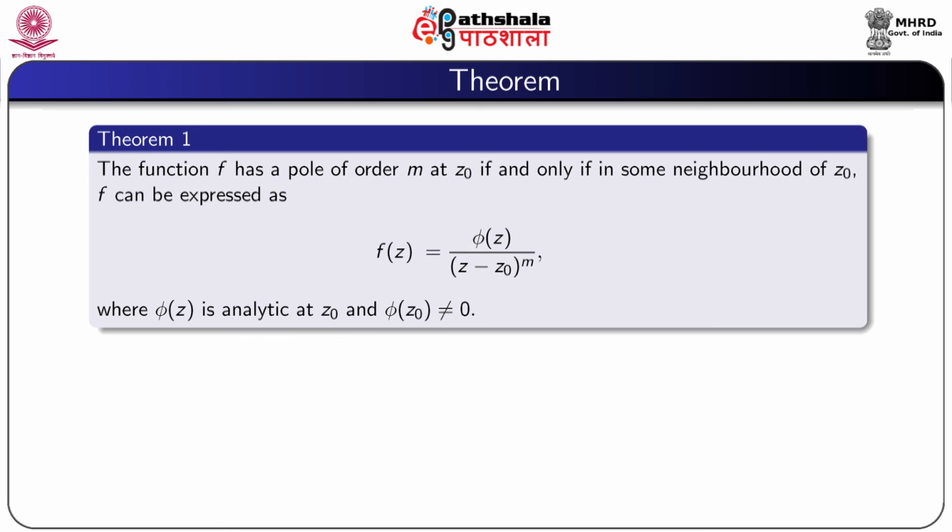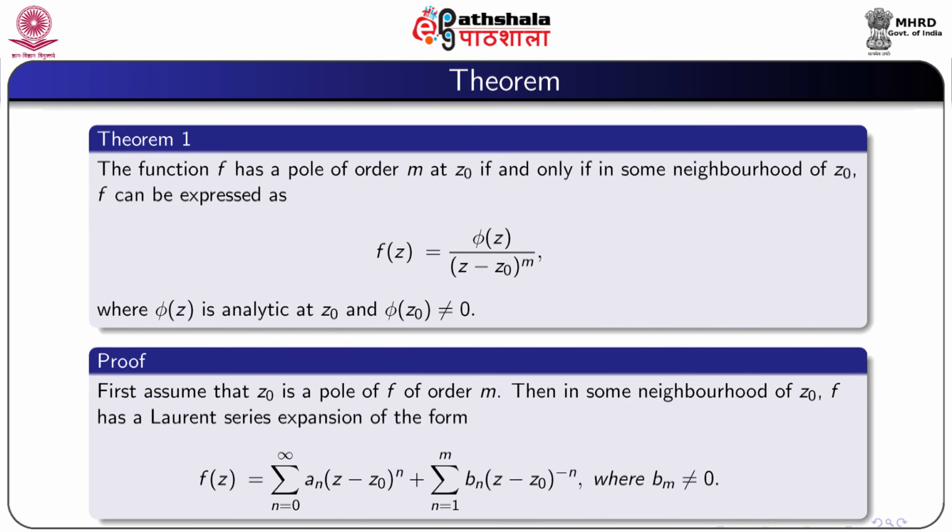So now we prove a result. The function f has a pole of order m at z0 if and only if in some neighborhood of z0, f can be expressed as f(z) equal to phi(z) by (z minus z0) to the power m, where phi(z) is analytic at z0 and phi(z0) is not equal to 0.